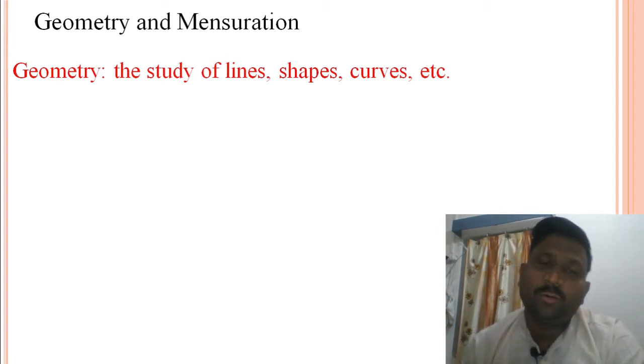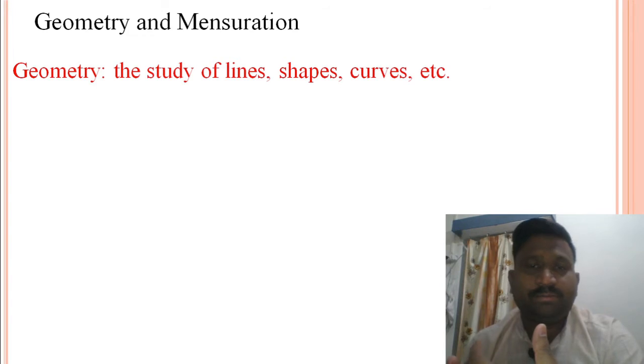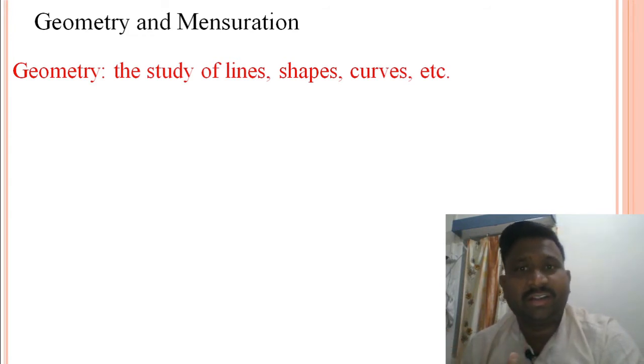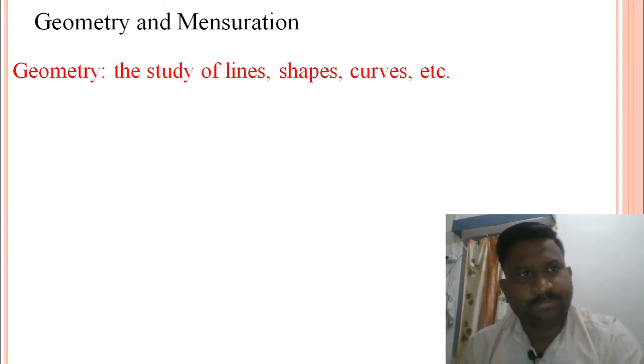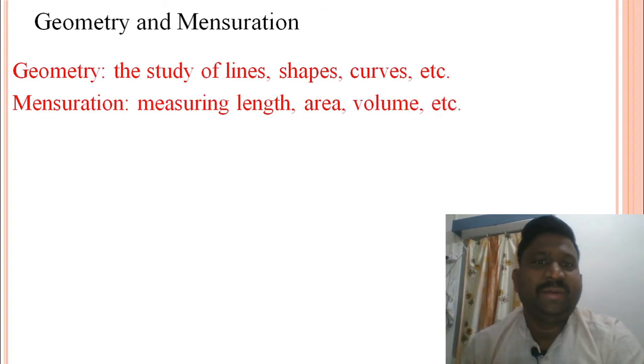Okay, and how do we measure the earth? With the lines, with the points, with the shapes. Shapes are triangle, rectangle, quadrilateral and curves. So with this help we study about the earth. So geometry is the branch of mathematics in which we learn how to measure the different components of earth. And mensuration is measuring length, area, volume, etc.